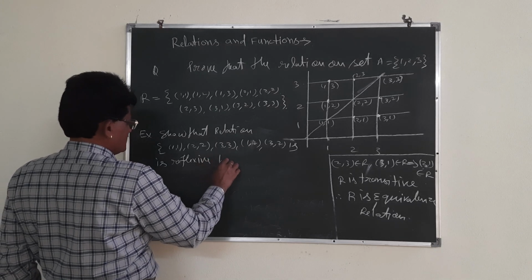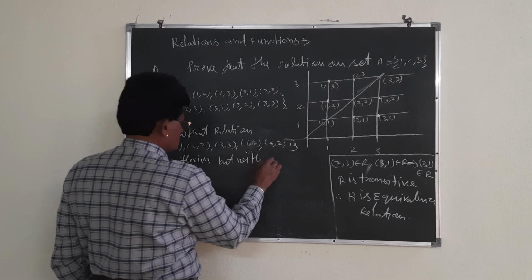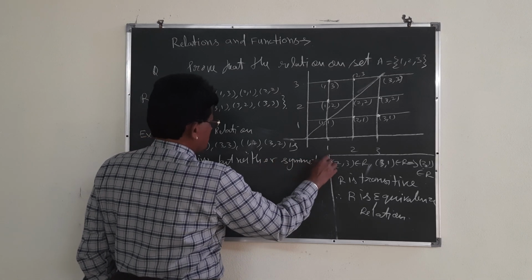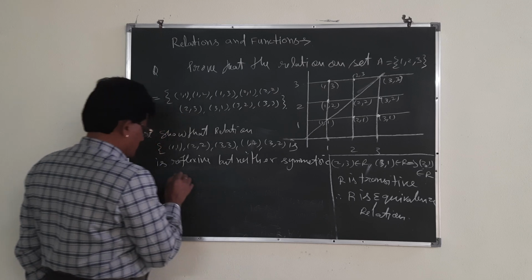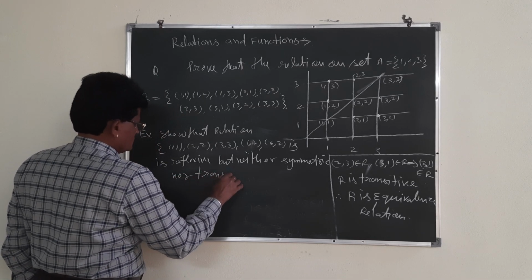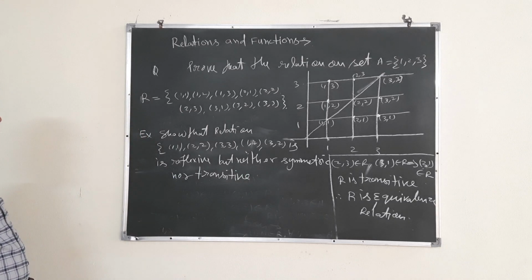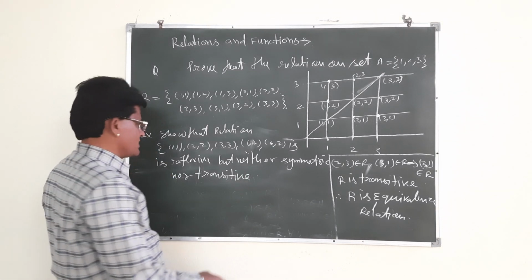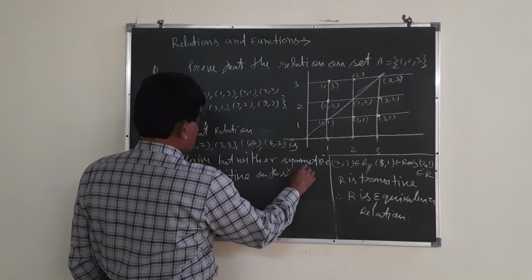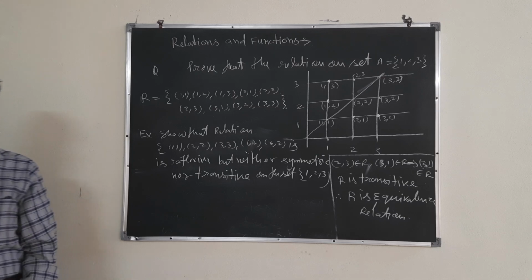Show that R is reflexive, but neither symmetric nor transitive. This relation is on the set {1, 2, 3}; otherwise the question will be incomplete.